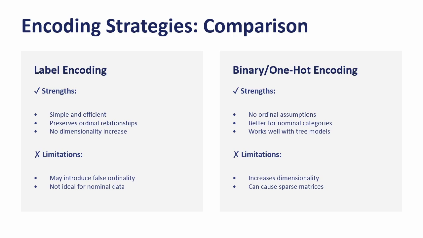On the right side is binary or one-hot encoding. This approach avoids ordinal assumptions, making it more appropriate for nominal categorical variables. It also works particularly well with tree-based models. The trade-off is the significantly increased feature dimensionality.